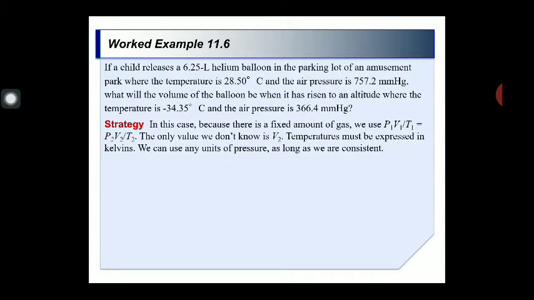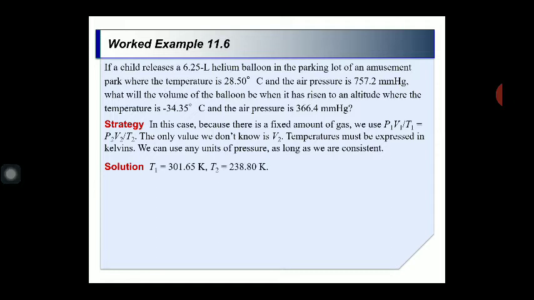So in this case, because there is a fixed amount of the gas, we put the relation P1 V1 upon T1 is equal to P2 V2 upon T2. So N1 will be equal to N2, and these values automatically cut out. The only value we don't know is V2. Temperature must be expressed in Kelvin. We can use any unit of pressure as long as we are consistent.